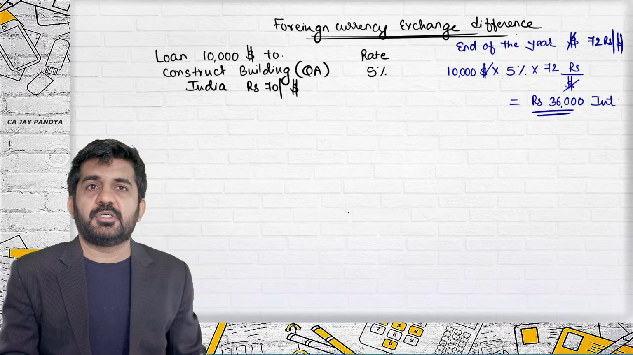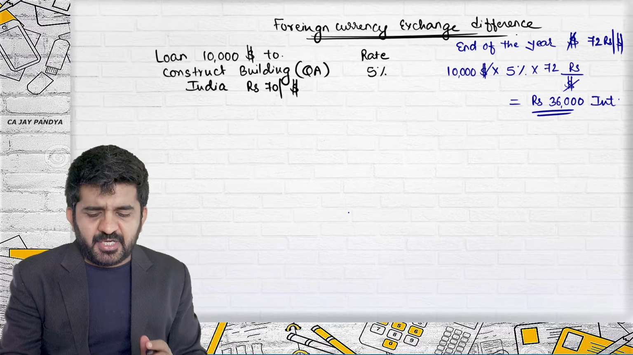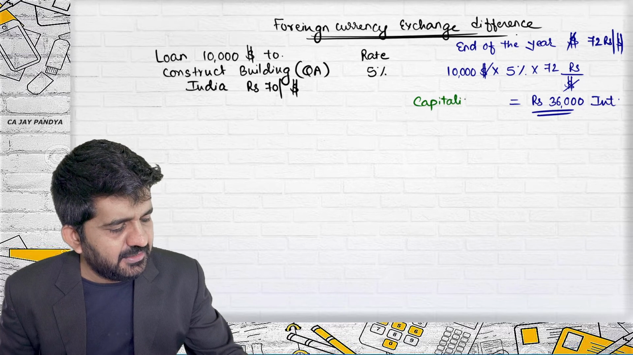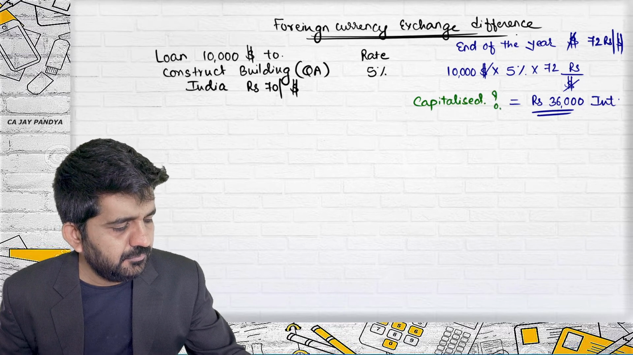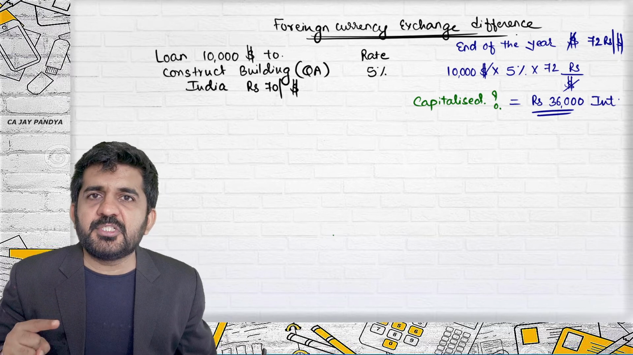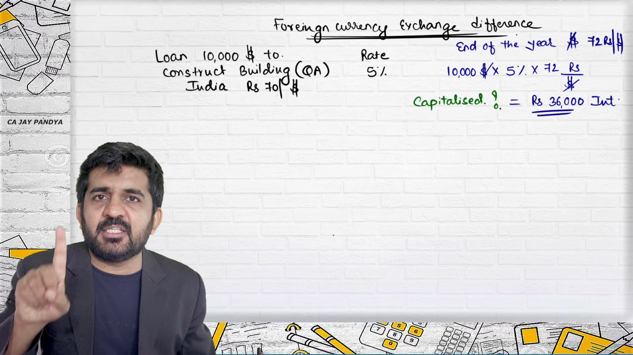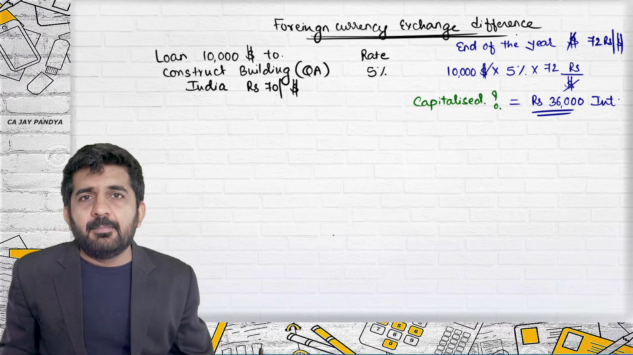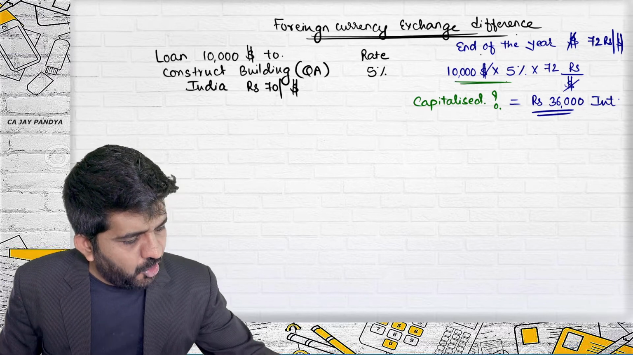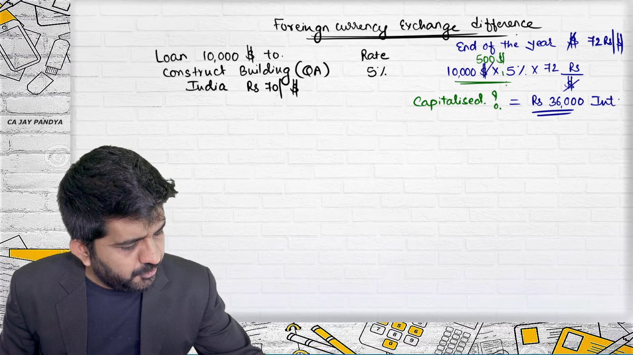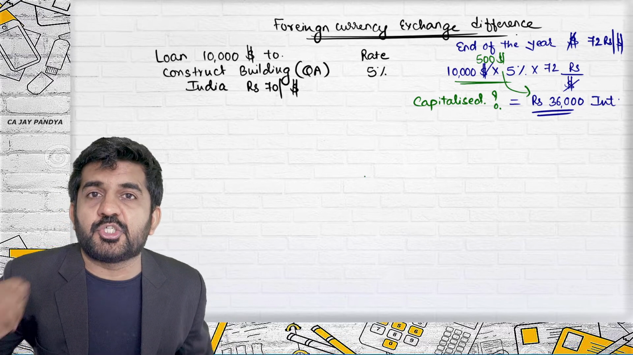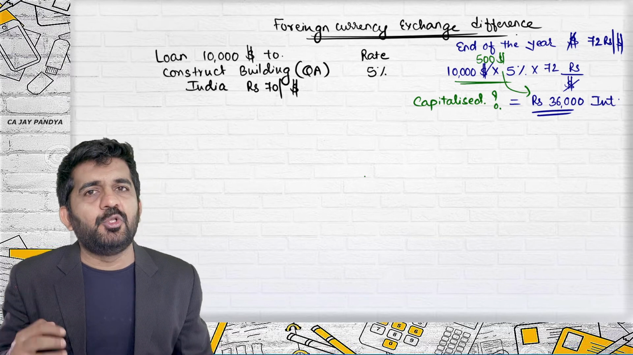The question arises whether this interest can be capitalized. First, the loan which was borrowed was for purchase or construction of a qualifying asset. The answer is yes. Number two, is this practically $500? This is $500 converted into rupees. Is this $500 an interest cost? The answer is absolutely yes.